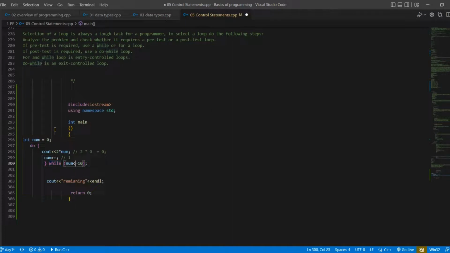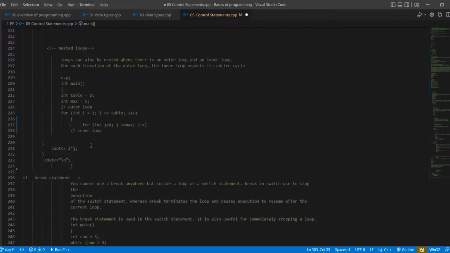Now it's going to check the condition, and num is now not 0 but 1 because we incremented it, and 1 is less than 10, so the condition is true, and again it will execute this statement. If this condition becomes false, then it will run the remaining part of the program. So this is the do while loop, which executes at least once. It doesn't matter whether your condition is true or false the first time.